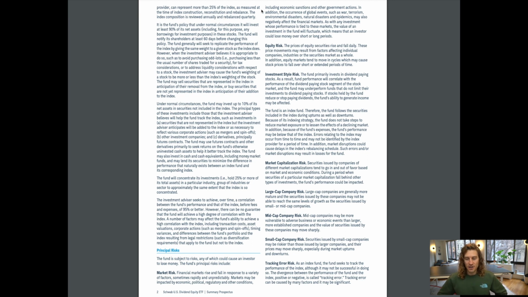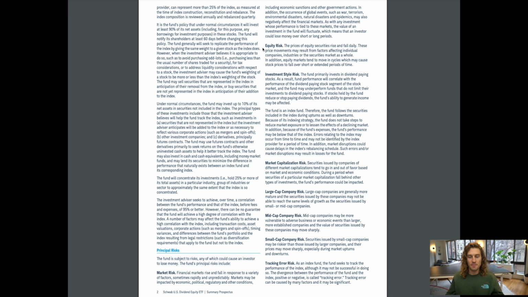In addition, the occurrence of global events such as war, terrorism, environmental disasters, natural disasters, and epidemics may also negatively affect the financial markets. As with any investment whose performance is tied to these markets, the value of an investment in the fund will fluctuate, which means that an investor could lose money over short or long periods. Equity risk. The prices of equity securities rise and fall daily.